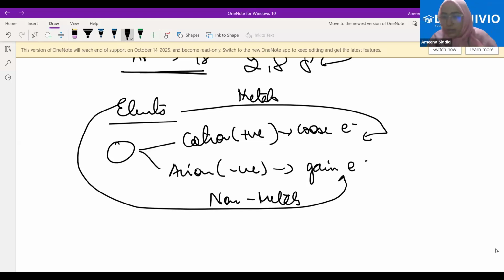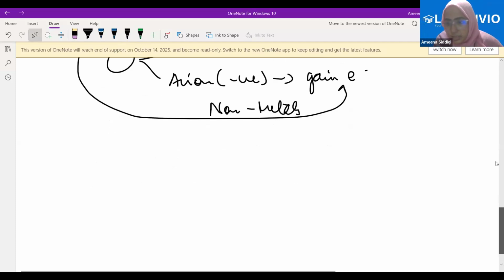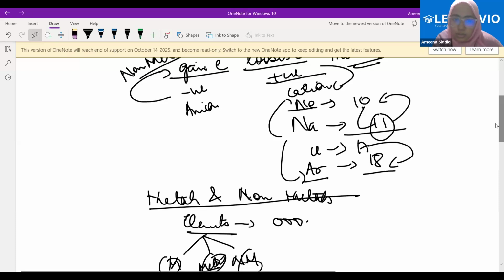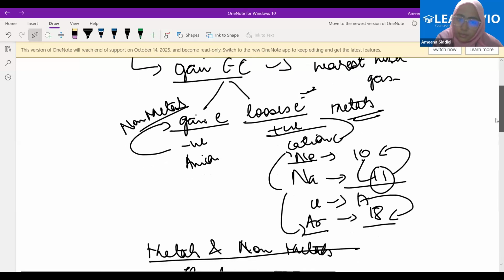Yes or no? And why are they losing or gaining electrons? Simple, to have the last shell fully filled. Either they can have the last shell fully filled by losing the electrons or by gaining the electrons. Clear? Yes or no? Saad and Afshin, Bachu, you need to respond. There's no sense in repeating it twice otherwise. Yes, ma'am. I understand. Fine.